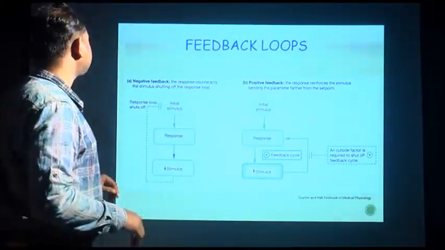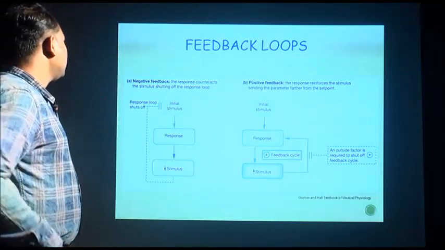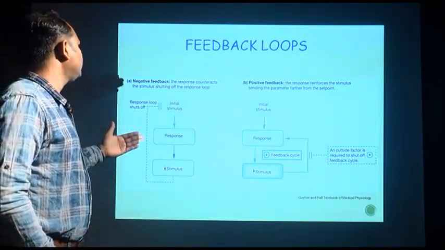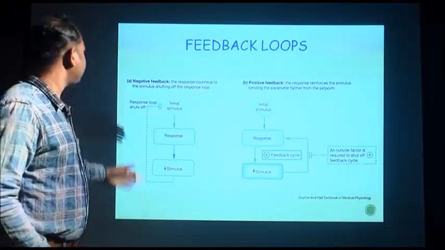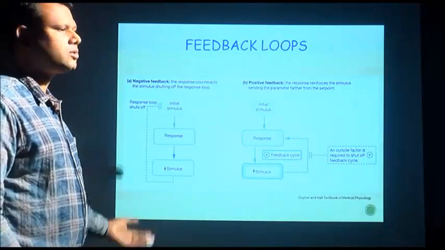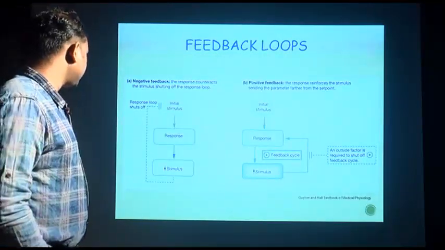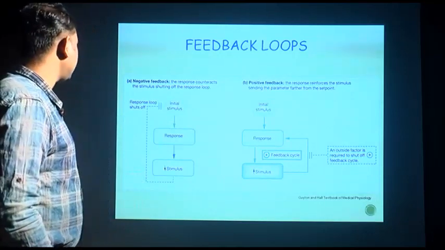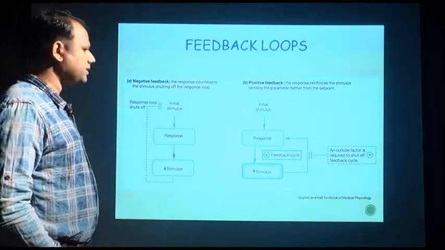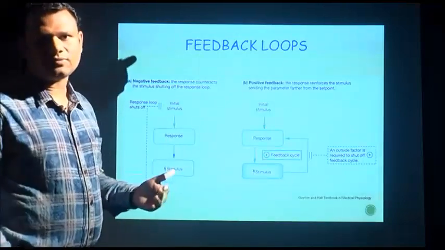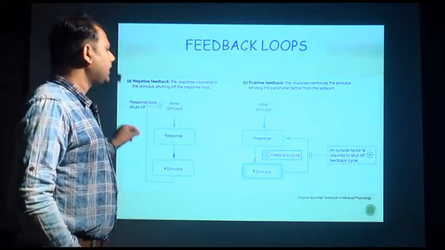So, first of all, let us see negative feedback. The response counteracts the stimulus, shutting off the response loop. That means negative feedback stops or slows down the hormone secretion. How? Suppose in this left side picture you can see the initial stimulus, that means any condition that initiates the secretion of hormone, leads to a response.